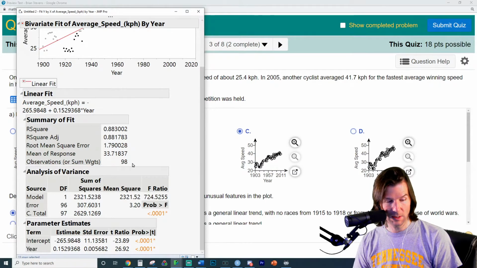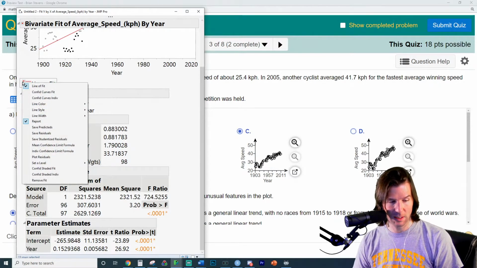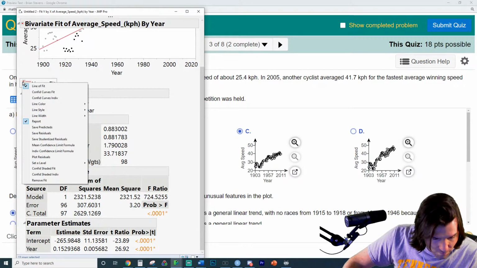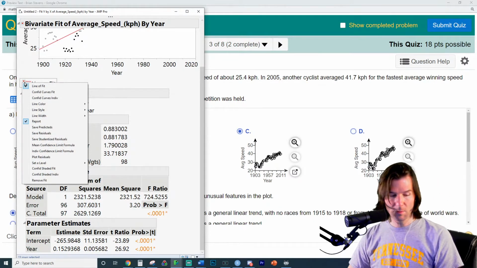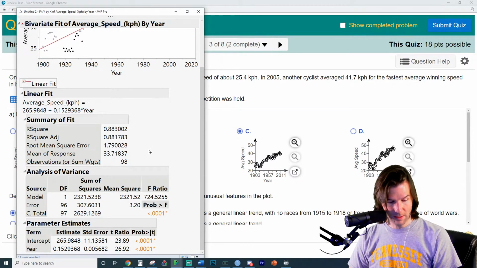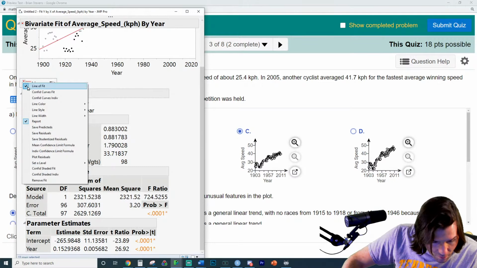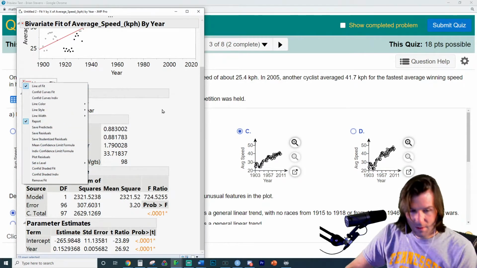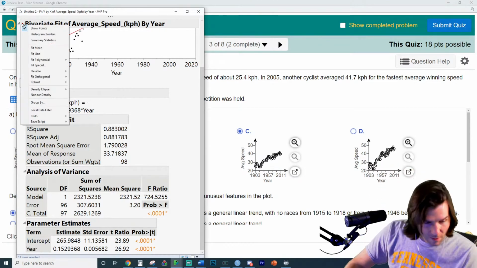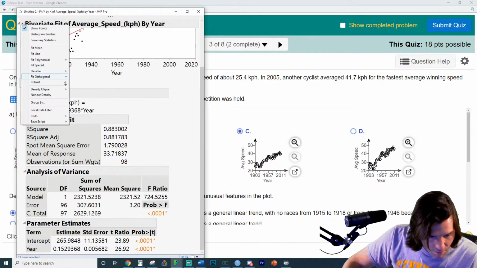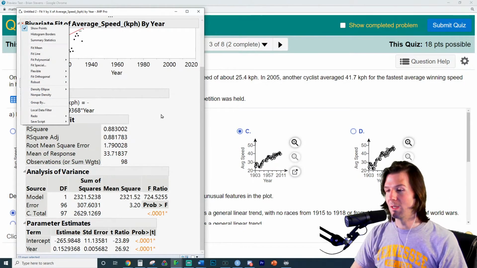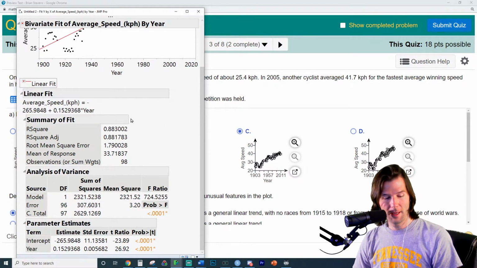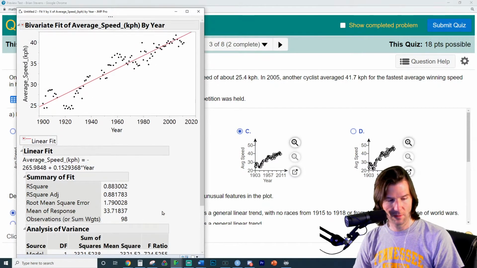Wait, do we not have a lack of fit test? Did they take that away? Where's the lack of fit test? When did JMP take away the lack of fit test? What? Am I going mad? Was there never a lack of fit test on here? I think they took away the lack of fit test. Well, I'll be. Mike Pearson is so tricky. And JMP took away its lack of fit test. I have no idea why. I need to load JMP 14. Am I in JMP 14 or 15 right now?